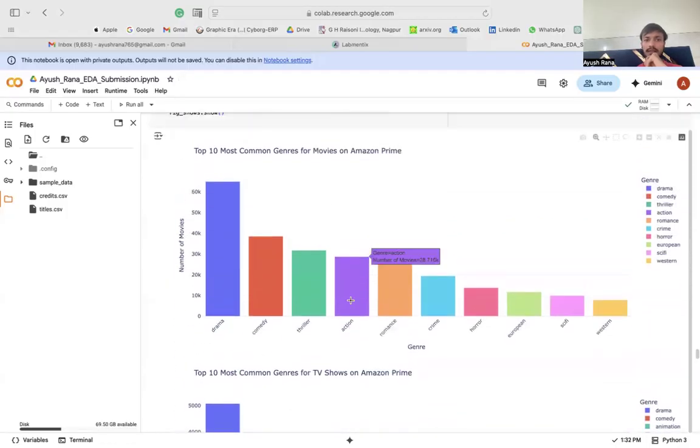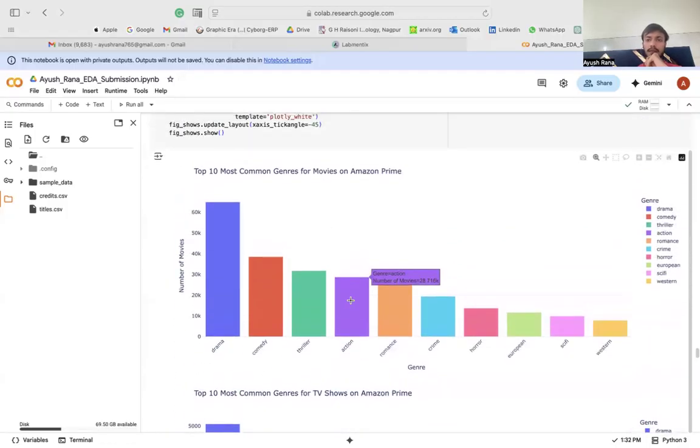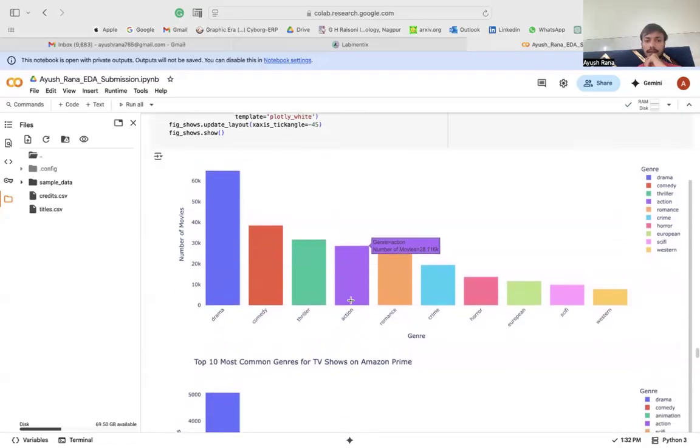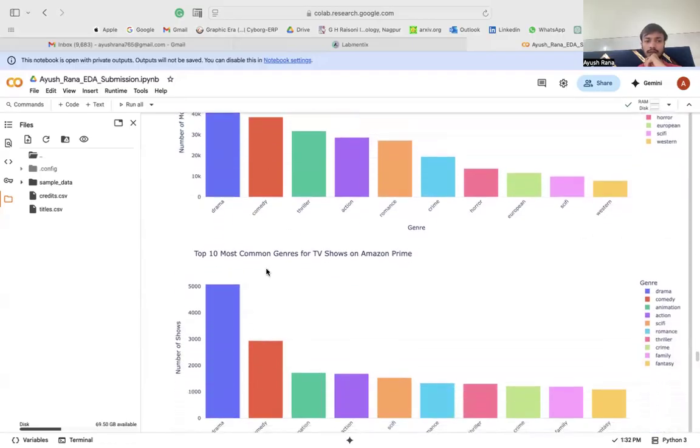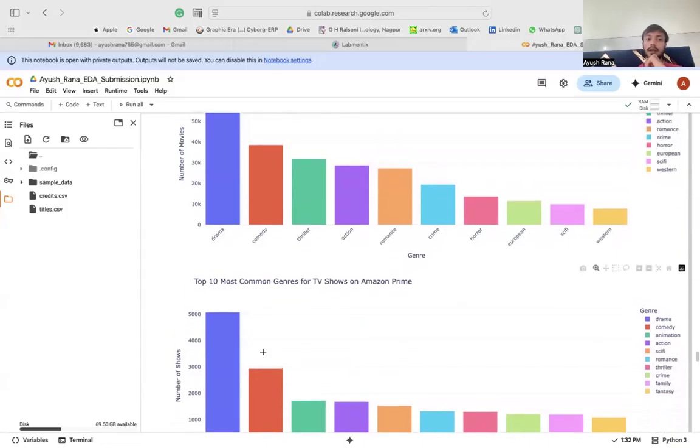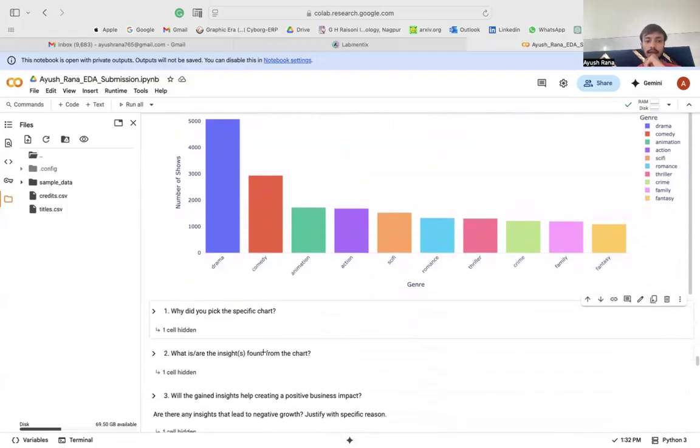So basically, in problem statement two, I have developed individual charts for the number of movies and the number of shows, segmented to see how many people were in the movie section, who looked over the common genres, right? Genres.